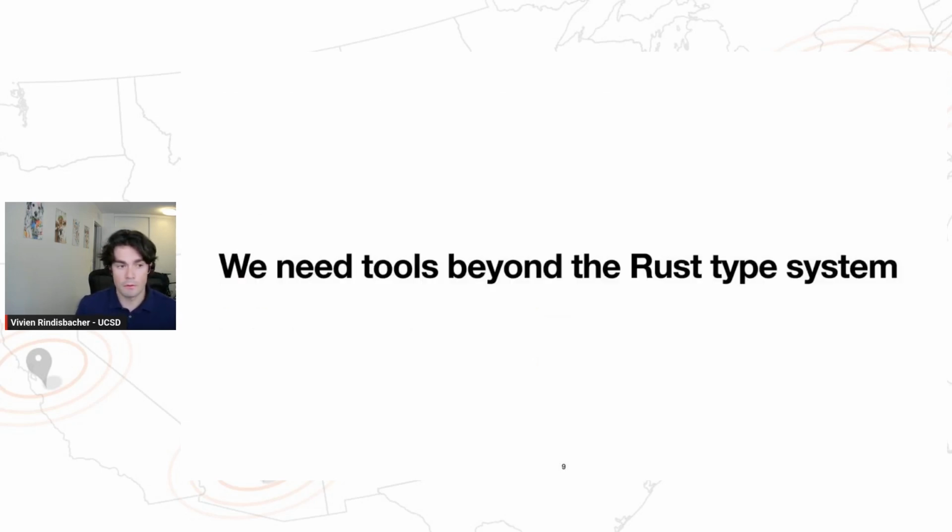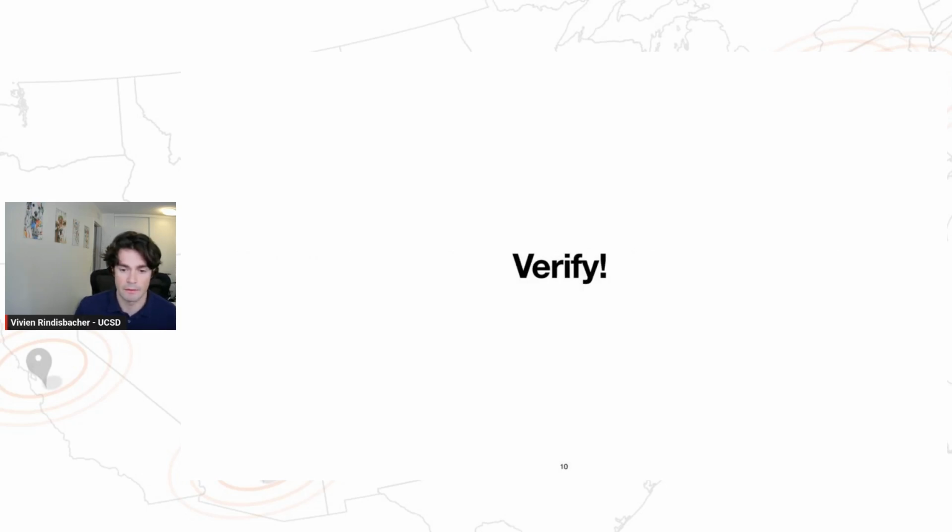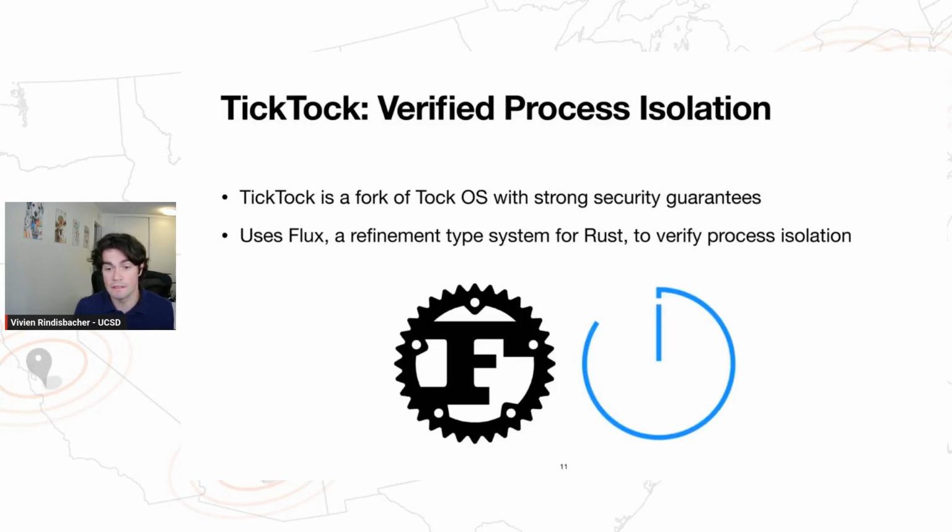Okay, so ultimately, the reality is that correctly implementing MPU regions and memory protection with an MPU is really hard. And so we need tools beyond just the Rust type system to get this right. Configuring the MPU is really just a logic problem. And so, in our opinion, verification is a great option here. So we did exactly that.